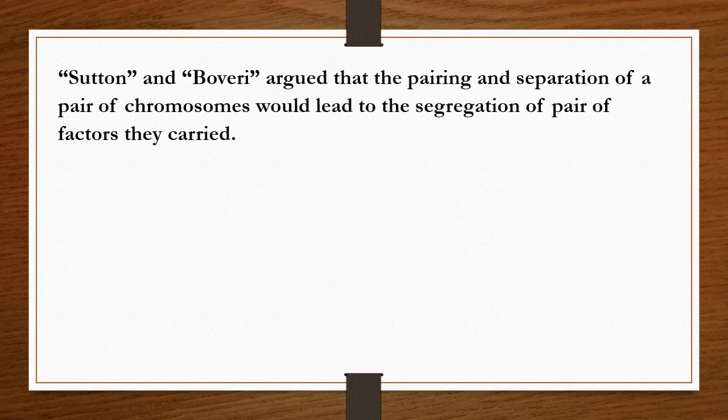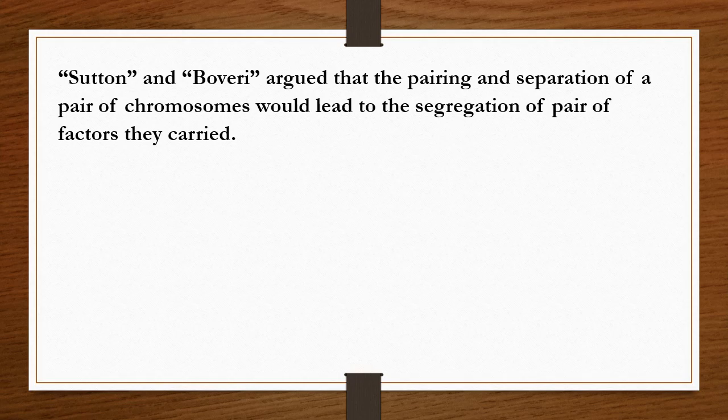Sutton and Boveri argued that the pairing and separation of a pair of chromosomes would lead to the segregation of the pair of factors they carried. So whenever a pair of chromosomes separates, it leads to the separation of the pair of factors they carried.